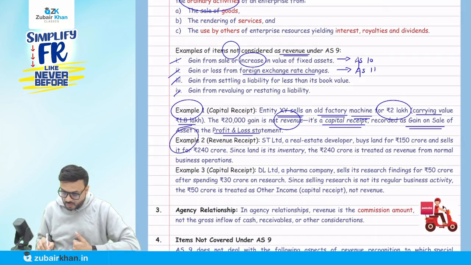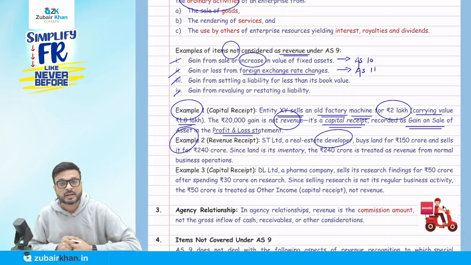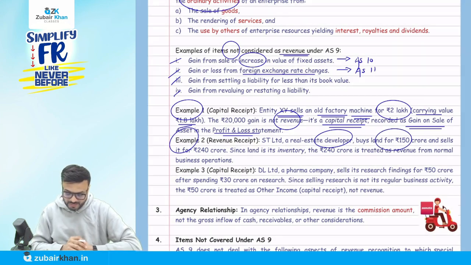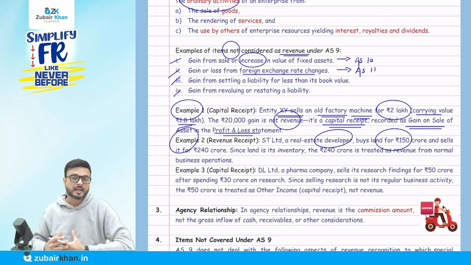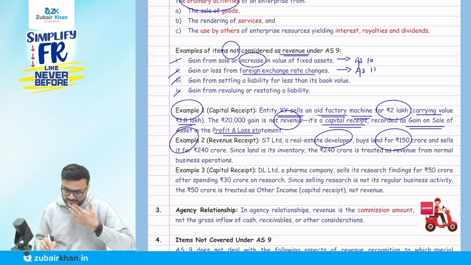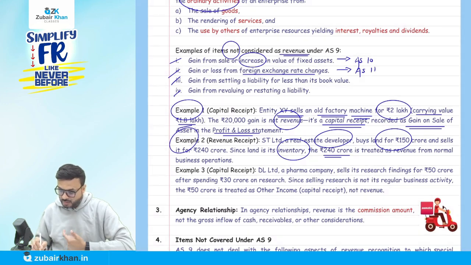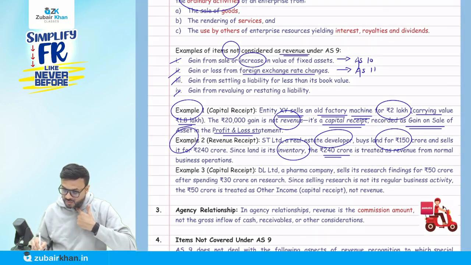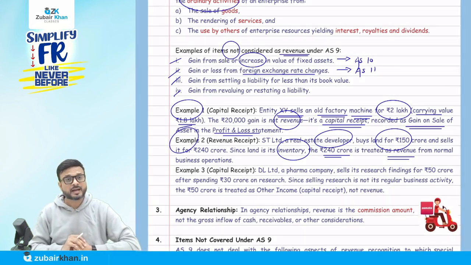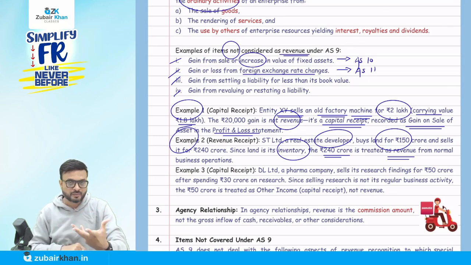Then here, example number 2. ST Limited, a real estate developer. They are developers, which means there is a nature of business. They are in the business of real estate. Now they buy land for rupees 150 crore and sell it for rupees 240 crore. So they purchased the land at rupees 150 crore and sold at 240 crore. They made a profit of 90 crore. So this land is their inventory because it is their nature of business. The 240 crore is treated as revenue from normal business operation. You may say, no sir, they sold land, and land is PPE. I agree with you, but it is their nature of business. So when it is their nature of business, it is revenue received for them.